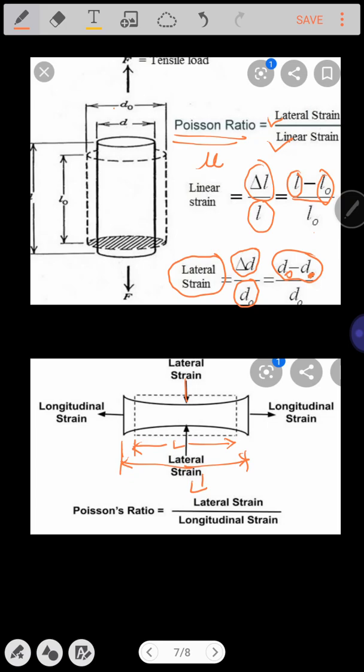So with the help of this figure, we will understand the Poisson's ratio is nothing but the ratio of lateral strain to the longitudinal strain, which gives us an idea of the expansion or contraction of material in the directions perpendicular to the direction of loading.